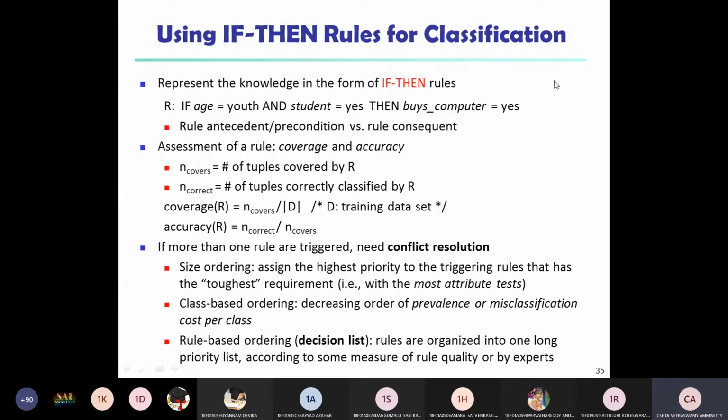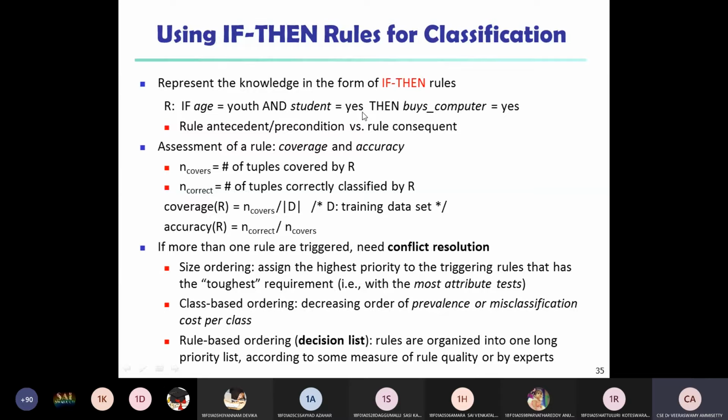So here, if the rule is to occur, both conditions should be satisfied. Age should be youth and student is equal to yes, then only they will buy a computer. Like that, you have some precondition, and simultaneously the rule consequent should occur in the predicted class table. So you can write a number of rules for a data.